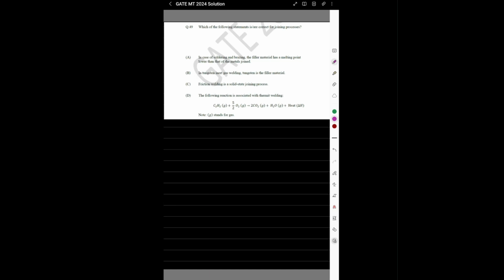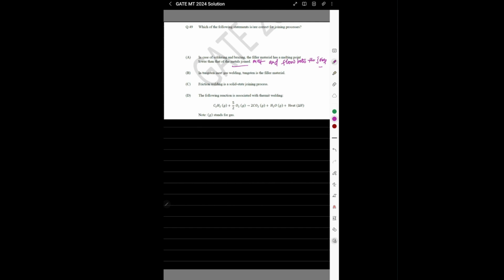Which of the following statements is or are correct for joining processes? A. In case of soldering and brazing, the filler material has a melting point lower than that of the metal joint. Yes, this is the correct option, because this allows the filler material to melt and flow into the joints without melting the base metal.